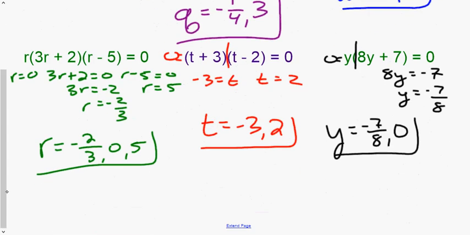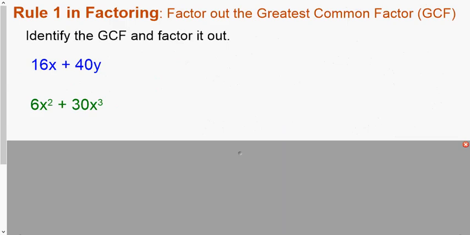The bottom row, the R problem, again, 3 parts, 3 answers. So you get negative 2/3. Again, you have to subtract the 2 and then divide by 3. So you get negative 2/3, 0 and 5. The T problem, you get negative 3 and 2. The Y problem, negative 7/8 and 0.